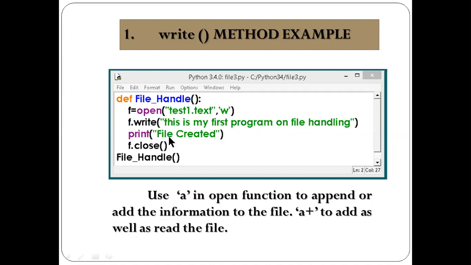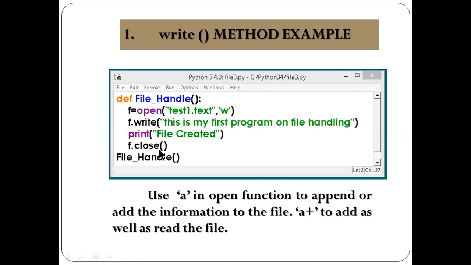So now print file created. So this is only creating. Whenever you run this program, this message will appear, nothing else. This text will not appear because this is only in write mode. I am not using the read mode. So in write mode, only the text will be stored in the hard disk in a particular file, but this message will appear in the interactive mode.